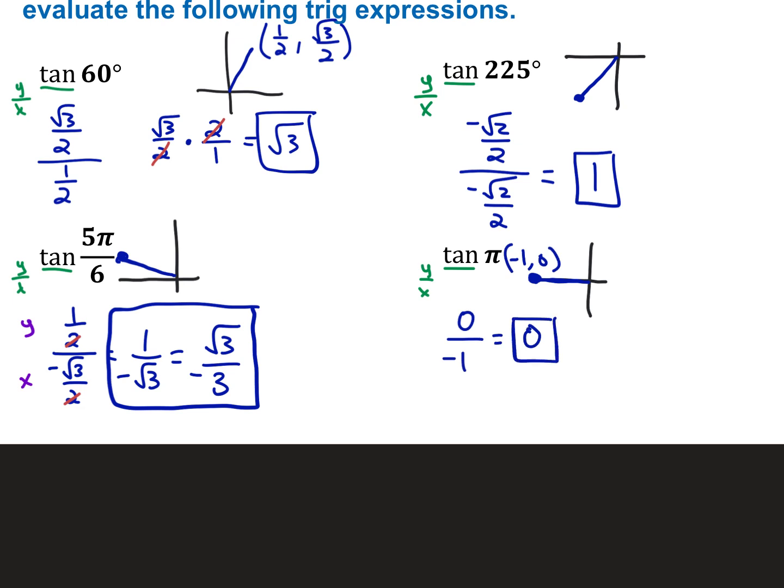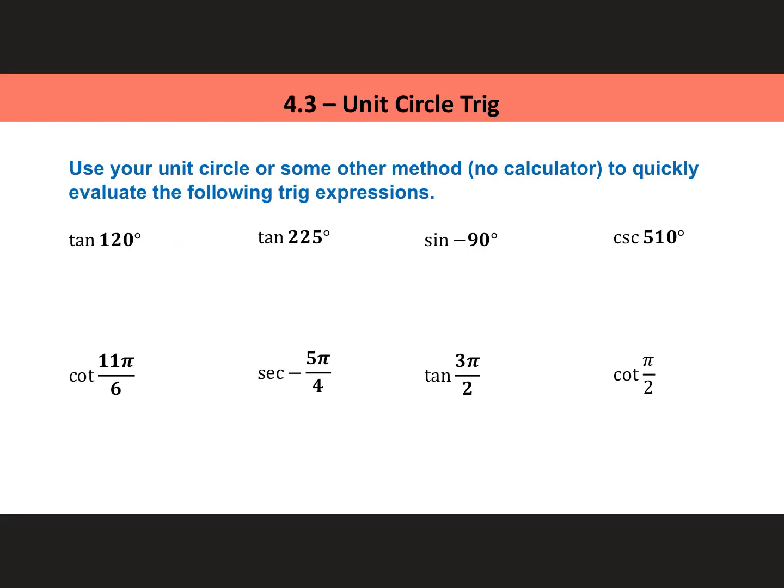Hey, real quick, what would cotangent of pi be? Cotangent would want the x over the y, wouldn't it? And if I was forced to write the x over the y, I'd have to write negative 1 over 0. Can I have a denominator of 0? No, so I'd write undefined. Divided by 0 is undefined. We'll see an example like that on the next one.